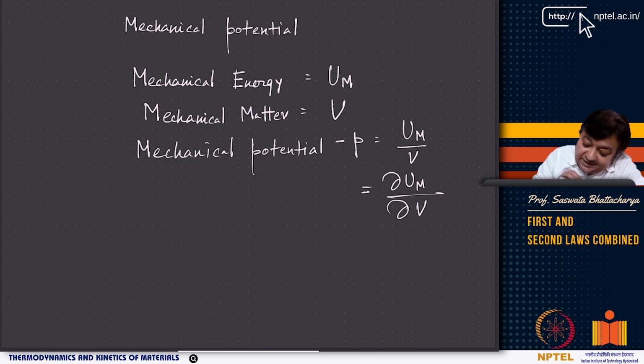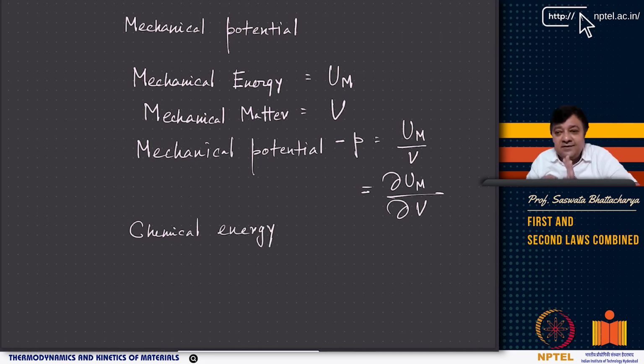Similarly, we can think of chemical energy. This is basically because of chemical interactions and because of the species that come in, right? They form bonds and so on. That gives rise to chemical energy, and chemical energy, let's call it U_C.